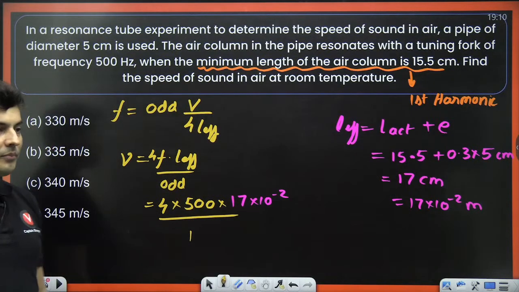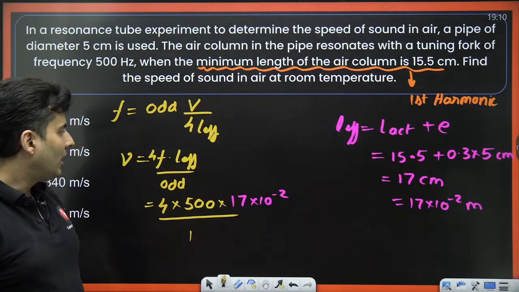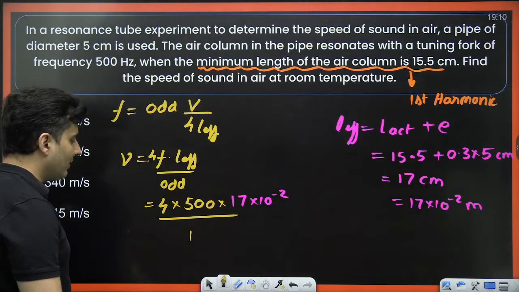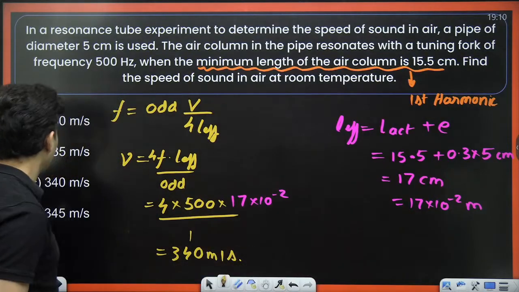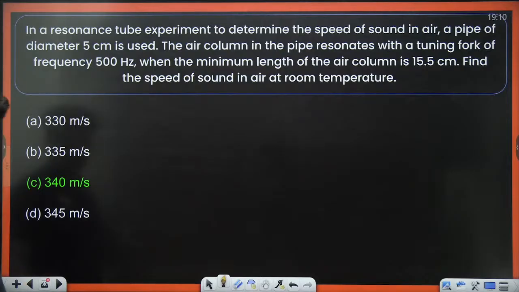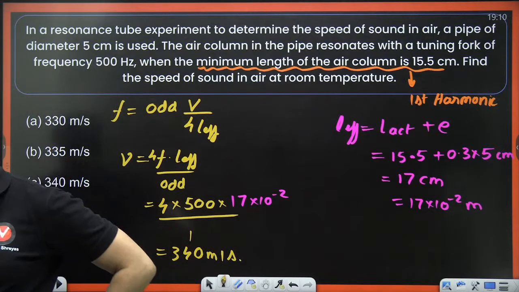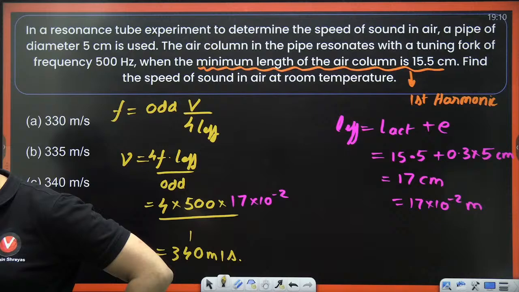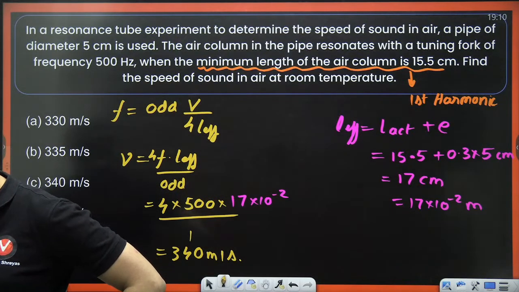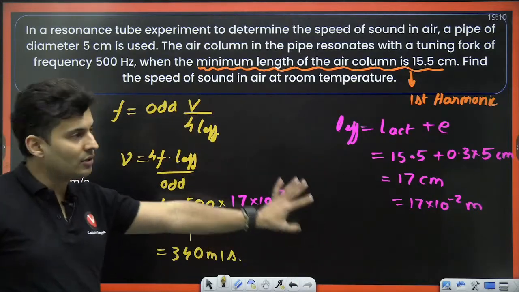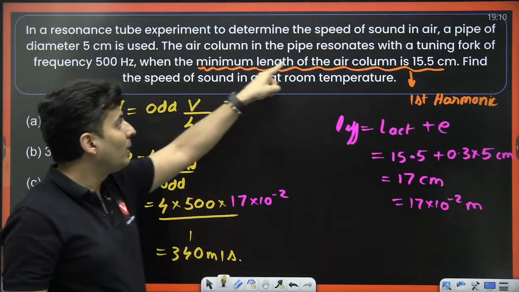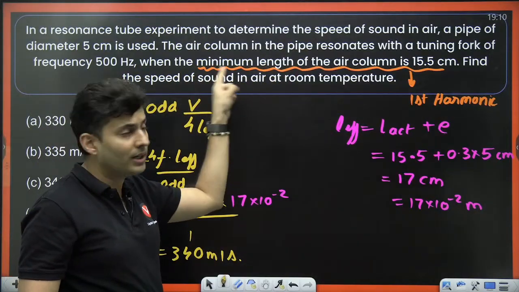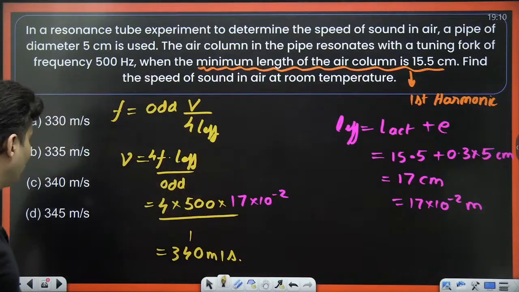Come on. 4 5s are 20, and then into 17, that's 34, and with 1 0, so 340 meters per second. 340 is option C for Captain Shreyas. C is Captain for Captain Shreyas. Very nice. Is that understood, everyone? What a brilliant question it is. Okay? You have used end correction also, and we have used harmonics knowledge also by using this data. This word was very important. Minimum length means first harmonic.